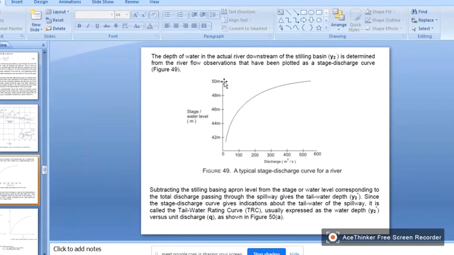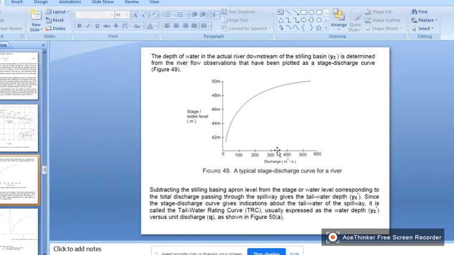So this curve, stage or water level versus discharge, can be used to either predict the stage in a river, or calculate the discharge in a river. Got my point?